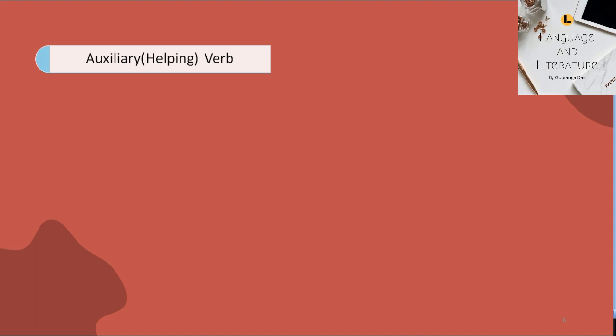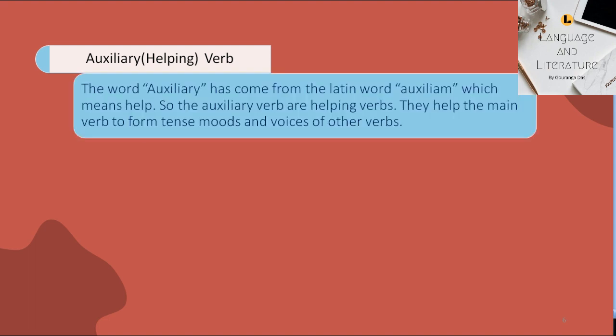Auxiliary verb. See the definition on the screen. The word auxiliary has derived from the Latin word auxilium, meaning help. So, the auxiliary verbs are also called helping verbs. They help the main verb to form tense, mood, and voice of the other verbs. They are also used to frame questions, to make negations, advising, obligation, and something more.